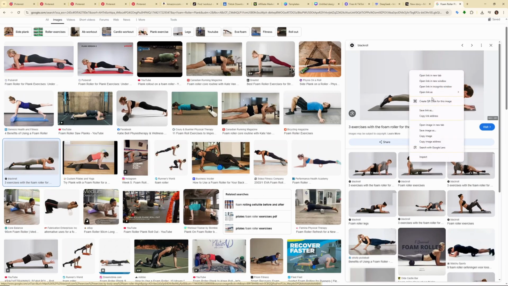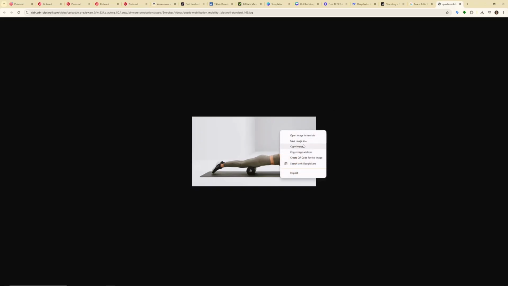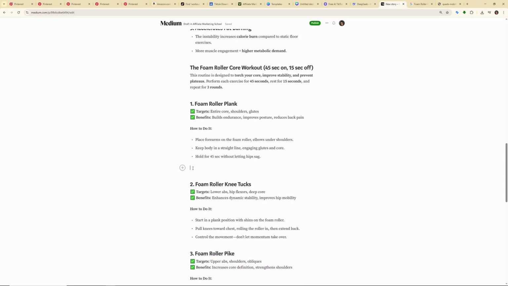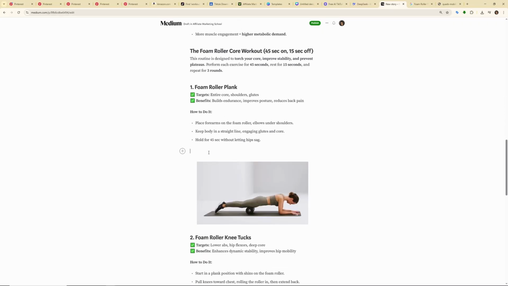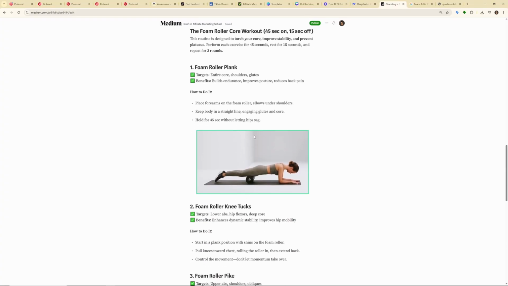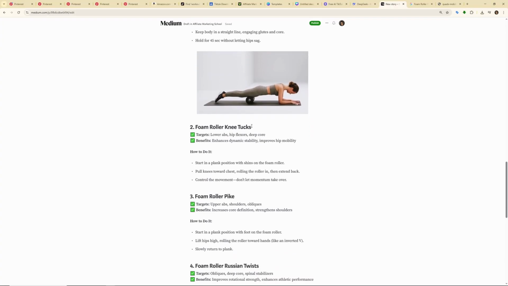For example, we can use this image. Just click on open image in new tab and copy this image. Go back to medium.com, add a gap, and just paste this image over here. And take a look at this. It already looks way better. And now you can actually get a point of what a foam roller plank actually is.